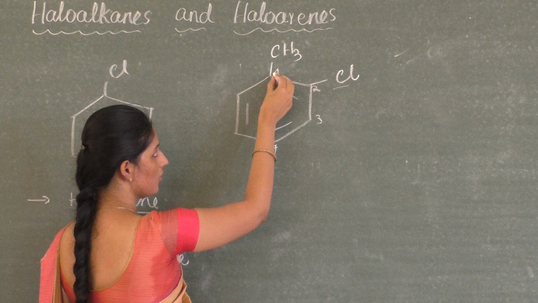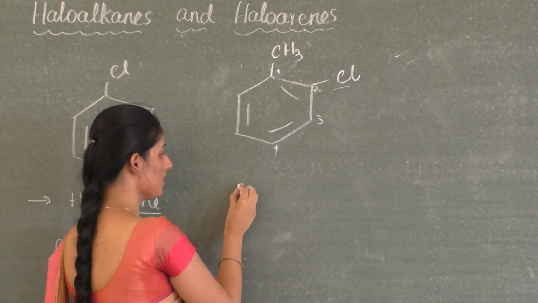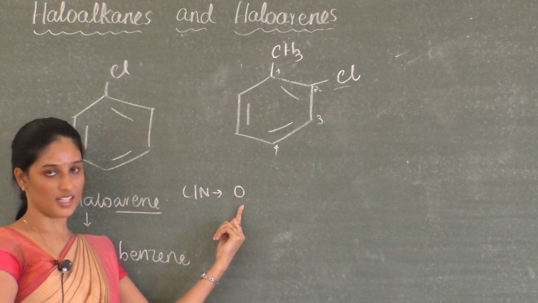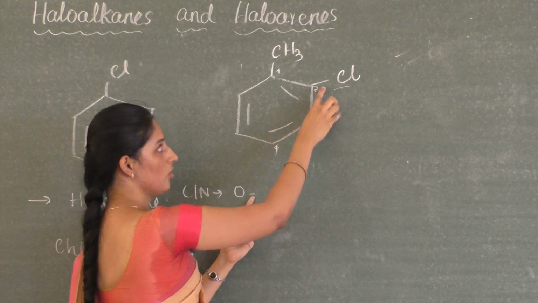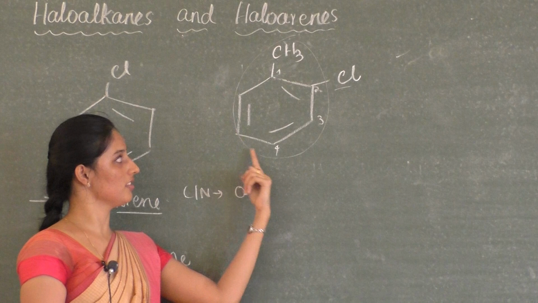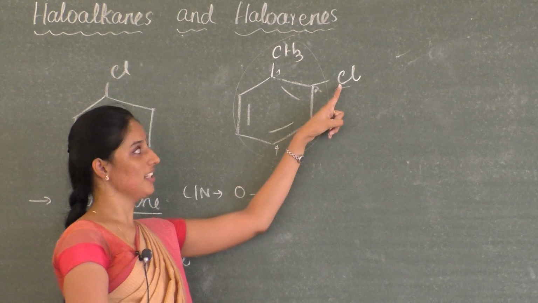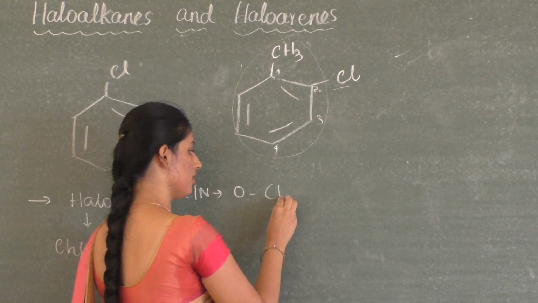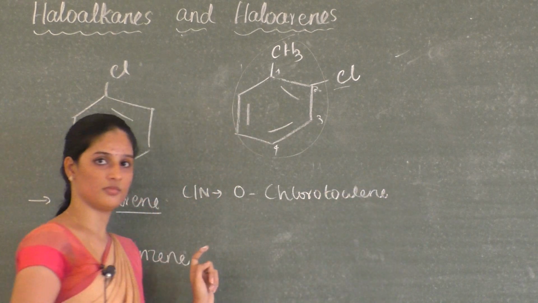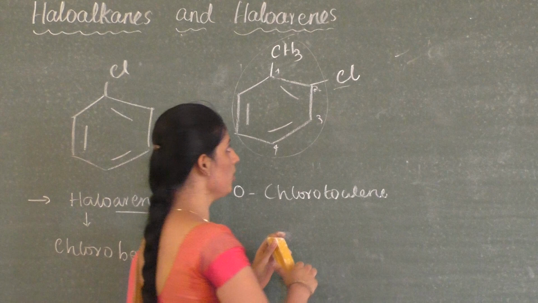See, two substituent groups are present at 1 and 2 position. 1 and 2 position means I have to write ortho. So the common name of this compound is ortho, or simply just write the letter O. Here the parent chain that is taken is toluene, CH3, and to this parent chain at the second position we have a halogen, so this is written as orthochlorotoluene. Okay, so it is known as orthochlorotoluene.